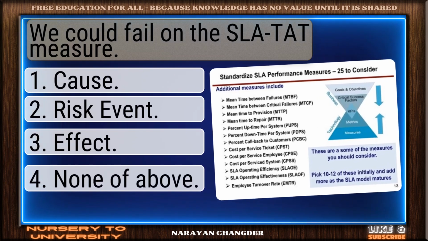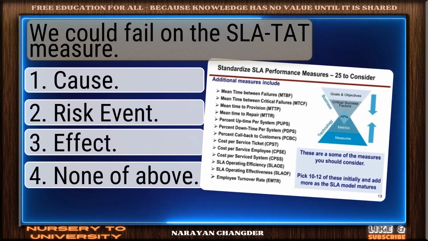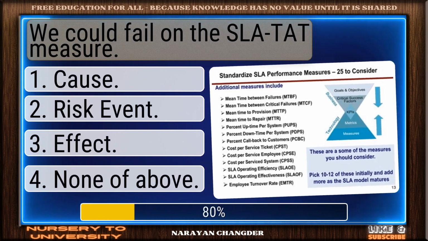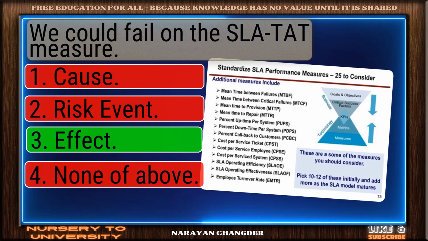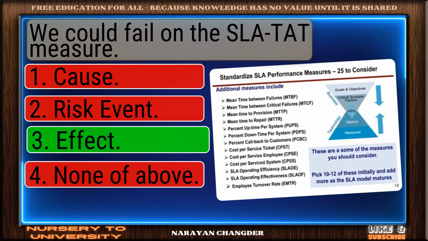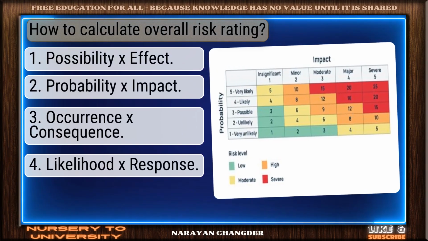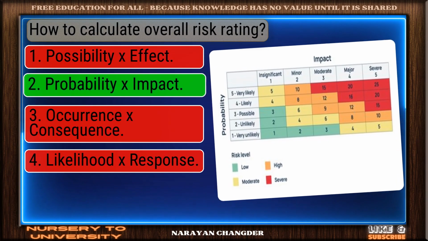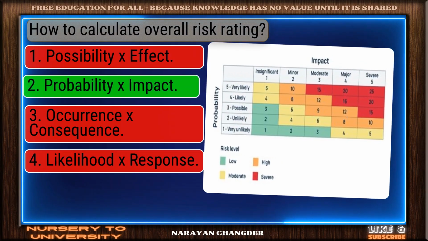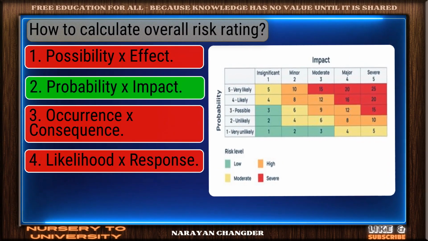Question number 11. We could fail on the SLA TAT measure. Correct response. Effect is the most accurate answer. Question number 12. How to calculate overall risk rating. Smart move. Probability X impact is an accurate answer.